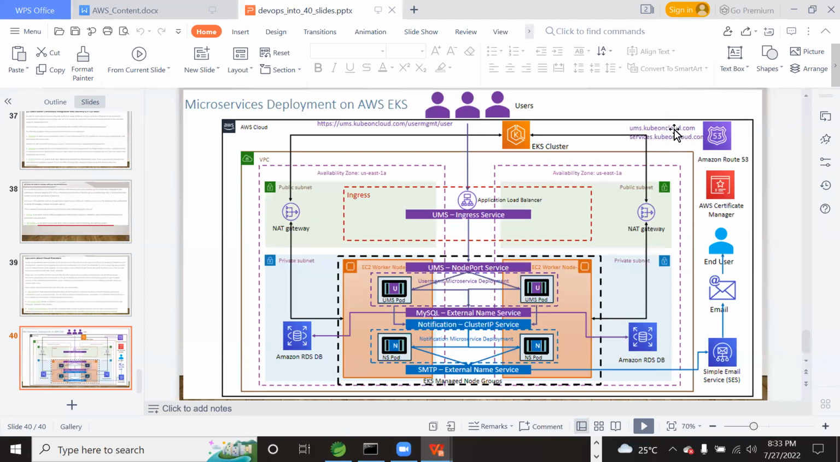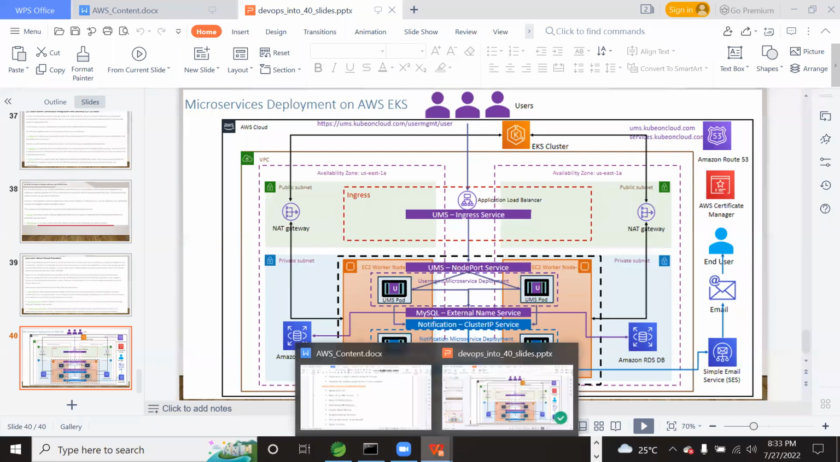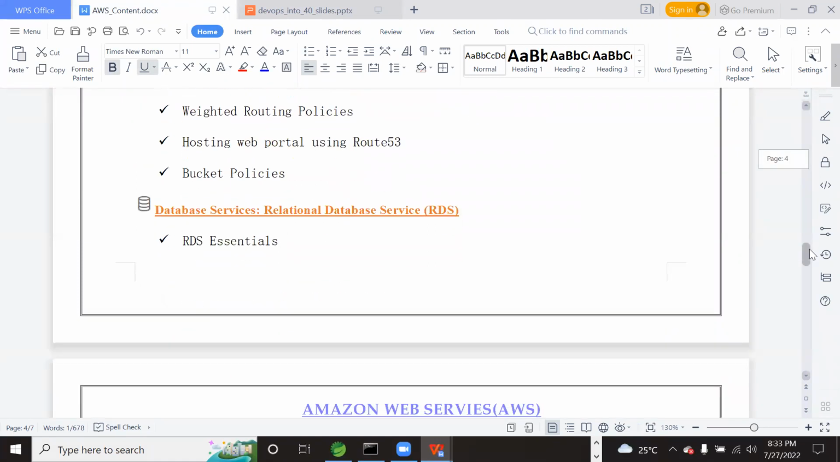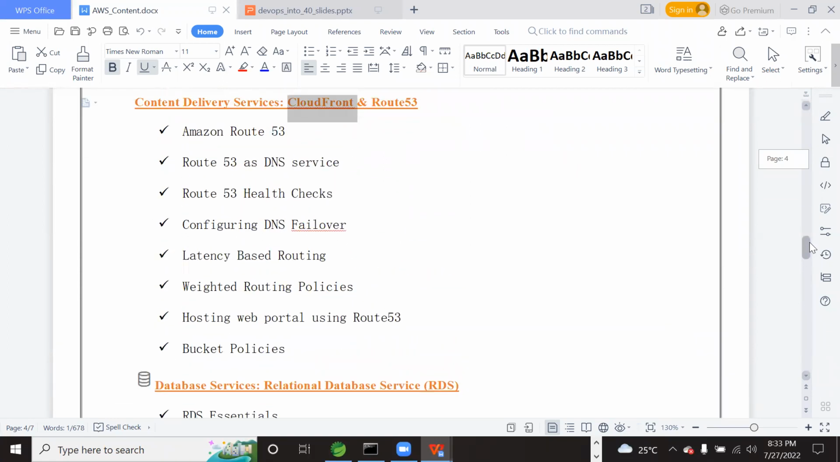And using that domain, our application will be accessed via the load balancer, right? So to create the domains, we will use Route 53. And what is this CloudFront? CloudFront is used to host the websites.